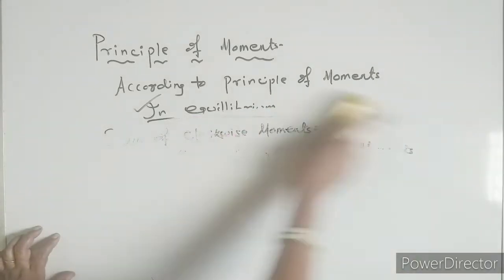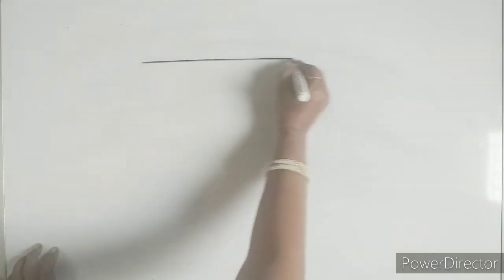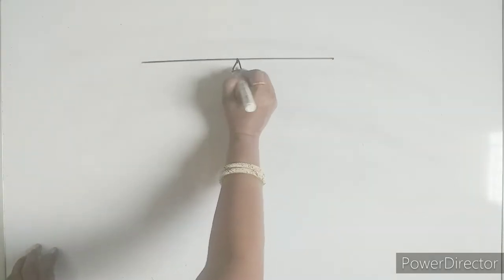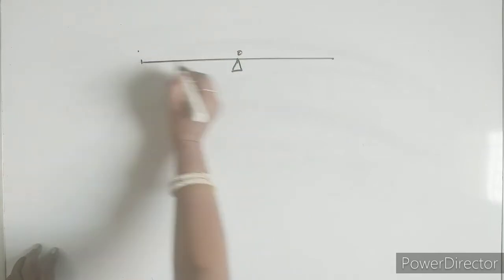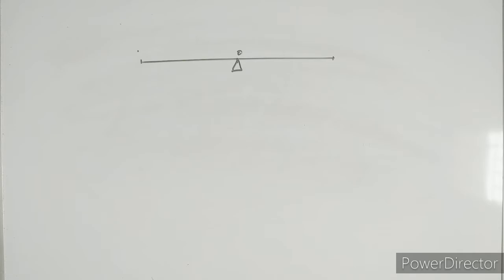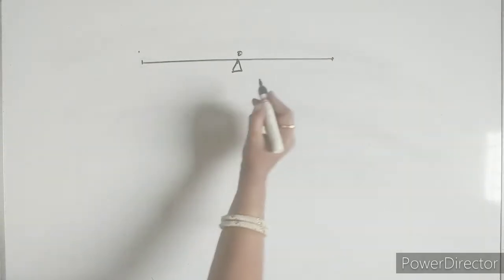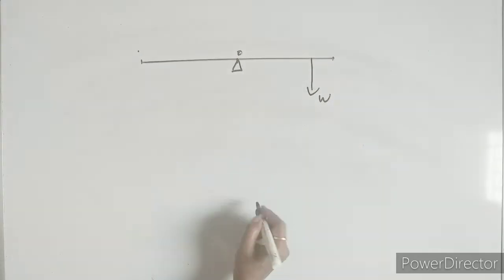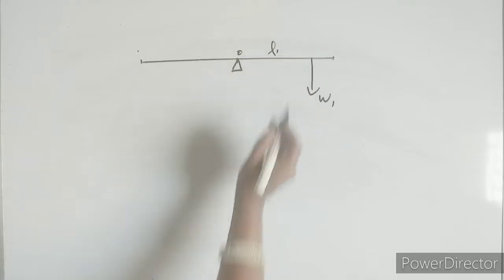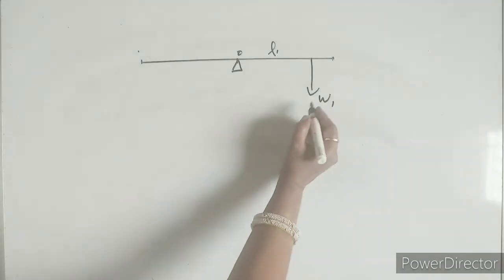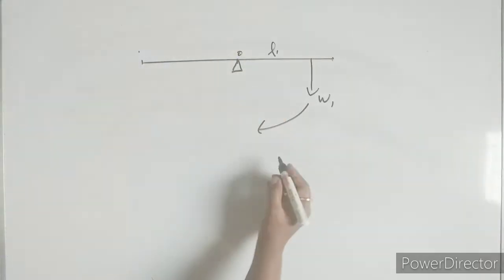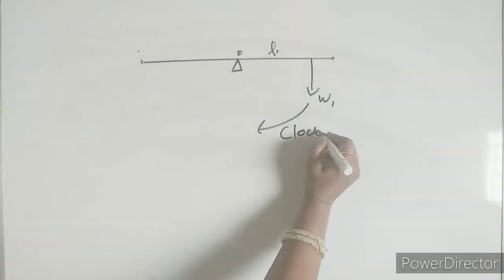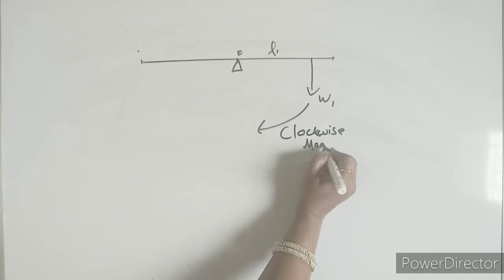So now let us see how the sum of the clockwise moments is equal to the sum of the anti-clockwise moments. Let us take a pivoted body. Let this body be pivoted at O. This is one end, and another end is this one. Here, if no force is acting on this side, only a force acting on this side, let it be W1 at a distance L1. So the body will start rotating in the clockwise manner. So this one will be a clockwise moment.